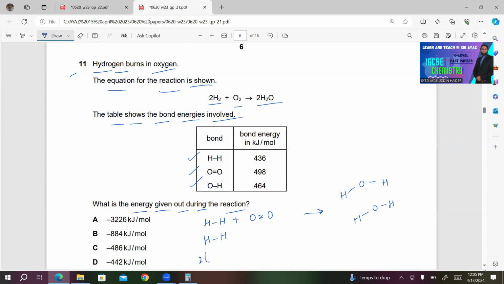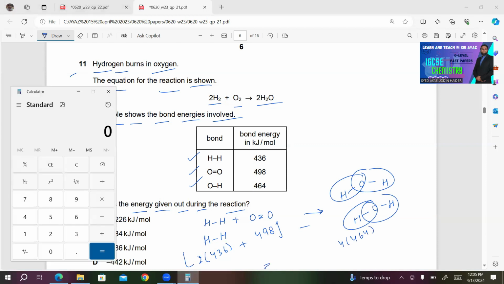So 2 moles of hydrogen, 2 multiplied by 436 plus O double bond O, 498. Bracket closed, minus we have 4 O-H bonds, 1, 2, 3, 4. So 4 will be multiplied by 464. So 2 multiplied by 436, what we will get?